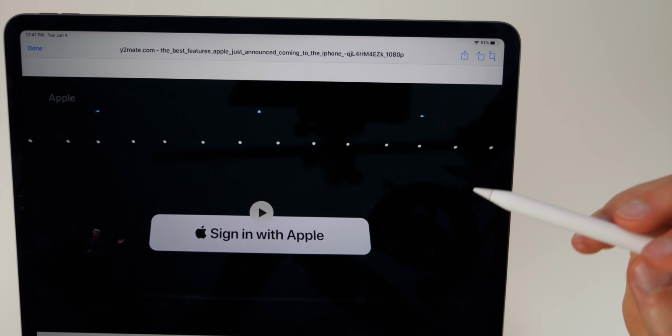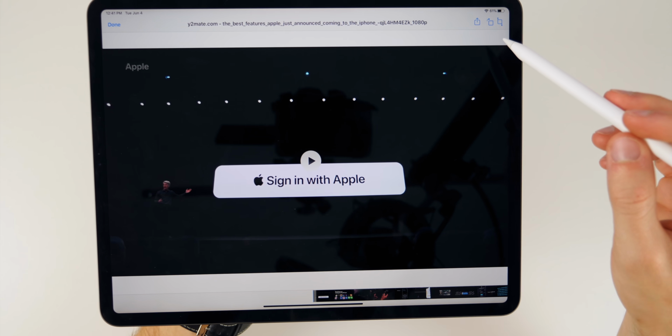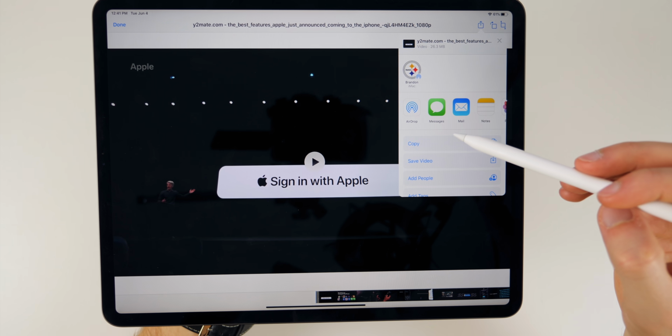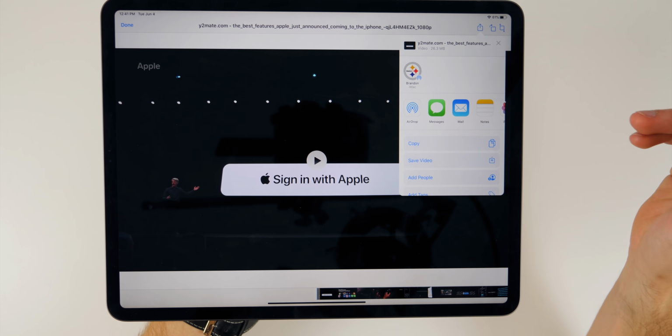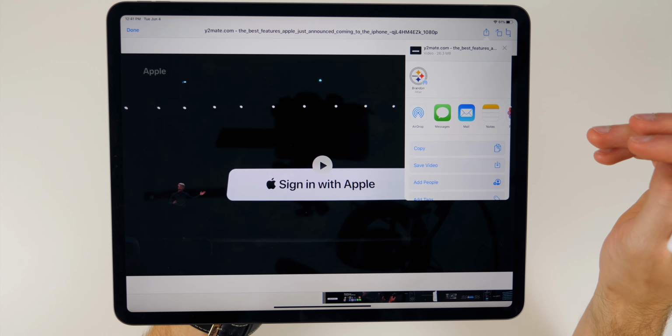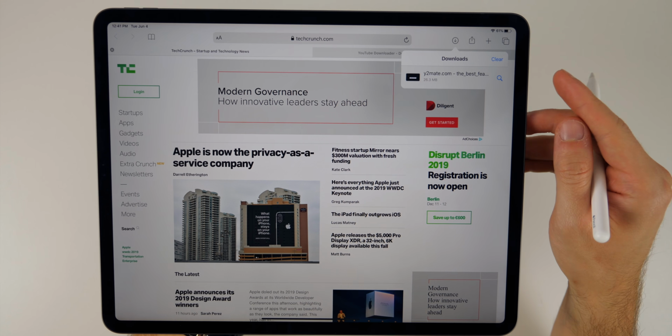And if you click on the download itself, you can see you could pull up the video right there and watch the full video. You can also click on the share button to save it straight to your camera roll. You can also do all these other options right here like AirDrop, send it as a message, all those things. You also have the option to rotate up here on the top right as well. So this is a really big feature.